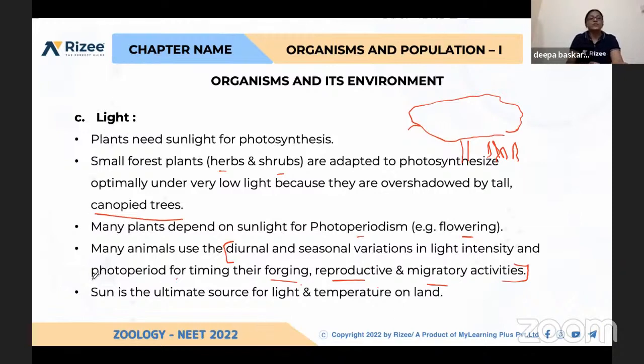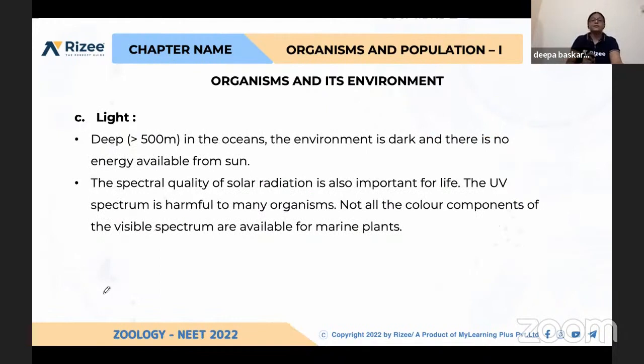What is the source of light? As I told, the sun. Even temperature is determined by the sun. Again, the light intensity, that is the quality and quantity of light, varies in different habitats.